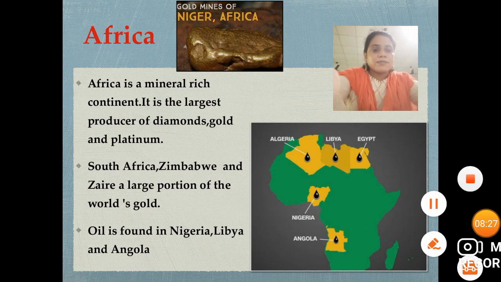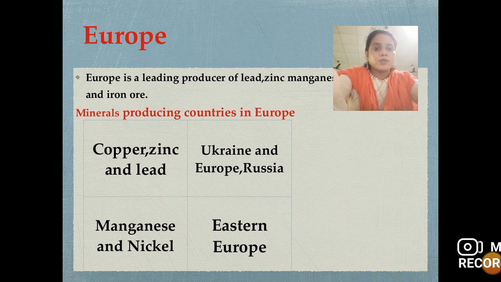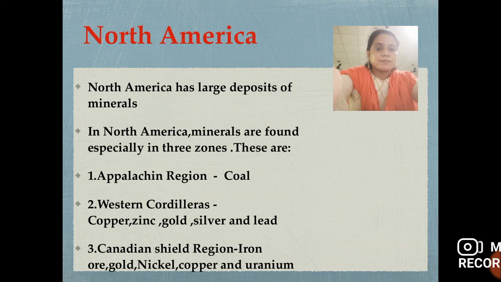Now next we will discuss Europe. Europe is a leading producer of lead, zinc, manganese and iron ore. Mineral-producing countries in Europe: copper, zinc and lead. Which are the countries? Ukraine and Russia. And manganese and nickel are produced by Eastern Europe.